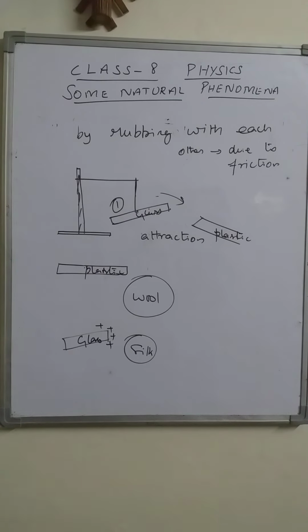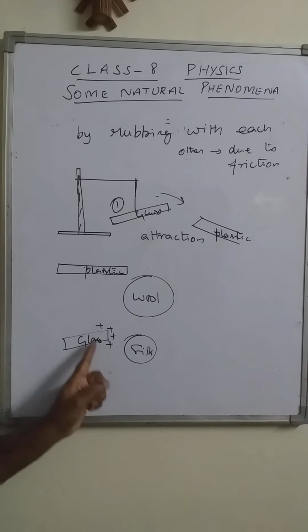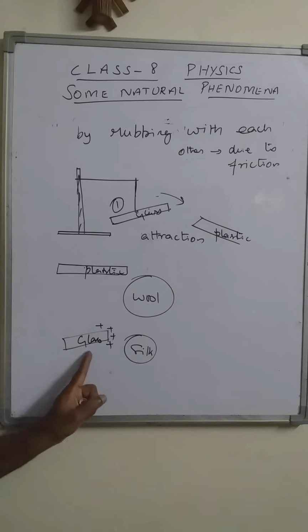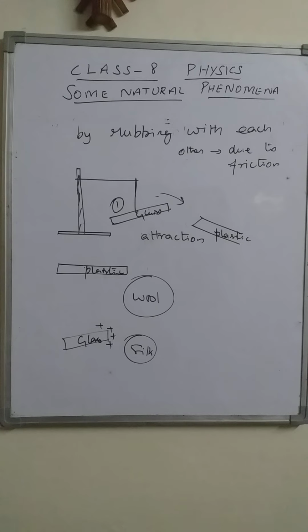After that, many experiments were performed, and it was found that the glass rod is actually developing a positive kind of charge. But at that time he conventionally used that the glass rod develops positive charge, meaning the glass rod is losing an electron to the silk cloth.